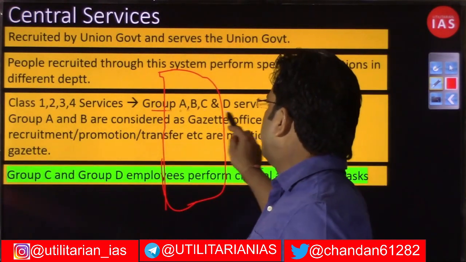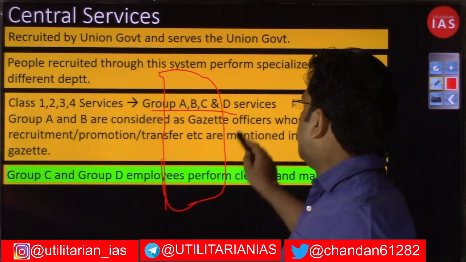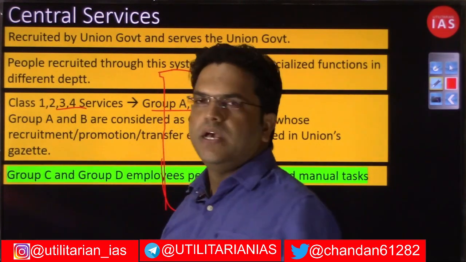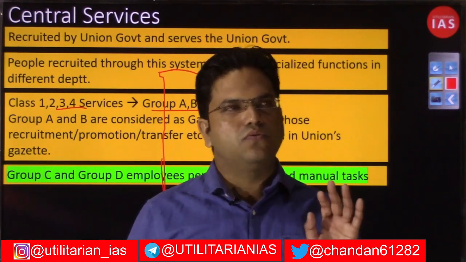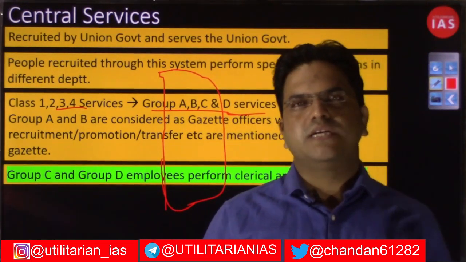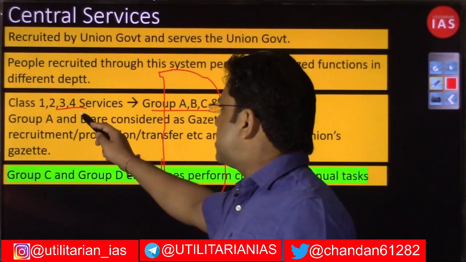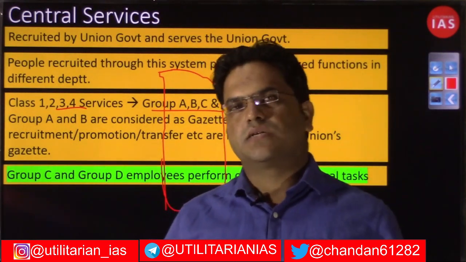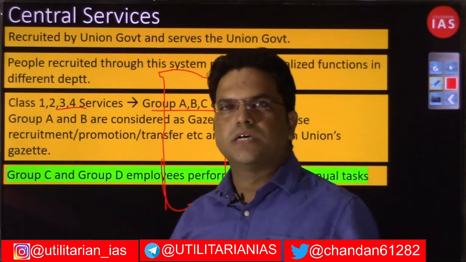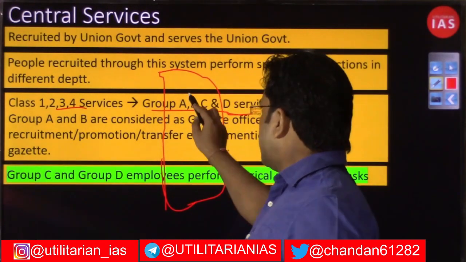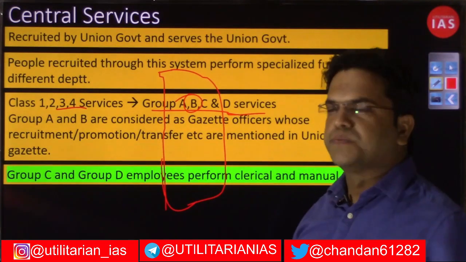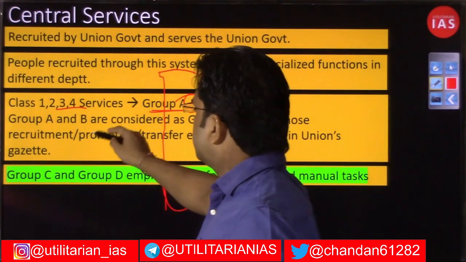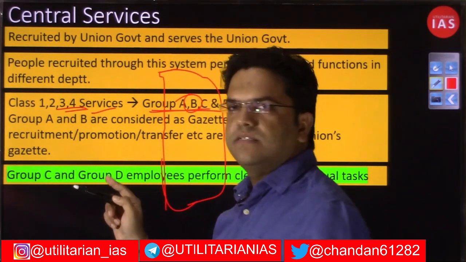Then you have Group A, Group B, Group C and Group D services, which were earlier known as Class 1, Class 2, Class 3 and Class 4 officials. In various cities and states, you would still hear this Class 1, Class 2, Class 3 officer, that a particular person or his son or daughter is a Class 1 officer or Class 2 or Class 3. Now out of these four classes or groups, at the central level right now this classification does not exist today.